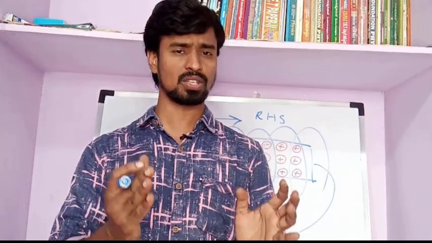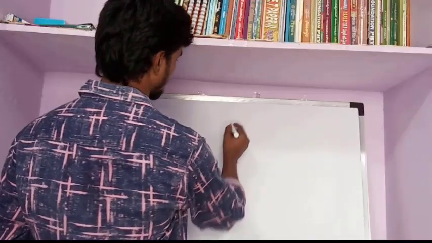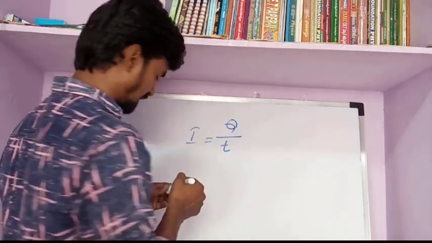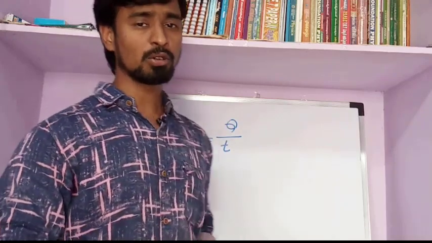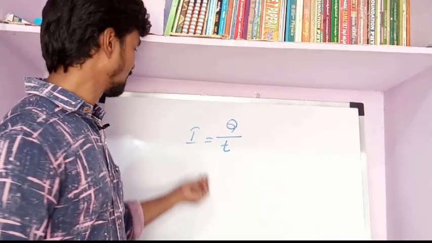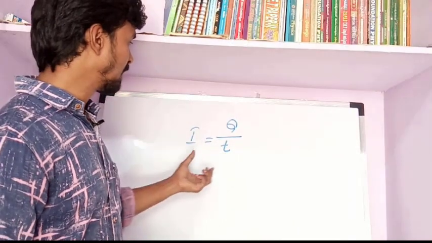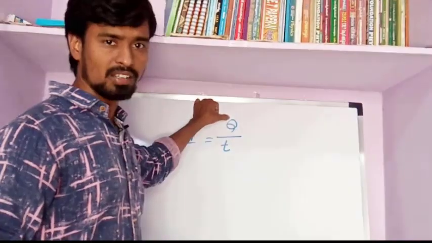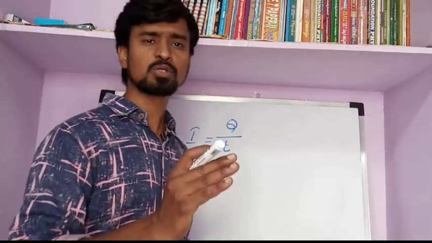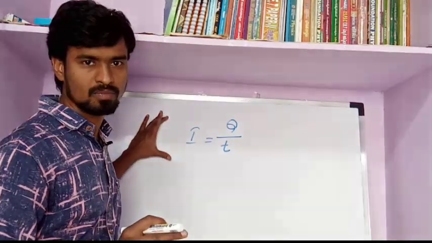So the number of charges, that is charge Q, by time t, we call electric current. Charge is denoted by the letter Q, current is denoted by the letter I, and t is time. So the number of charges crossing the cross-section area in 1 second is called electric current, or simply the rate of charge flow through the conductor is called electric current.